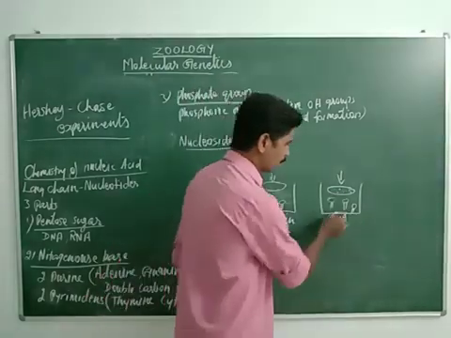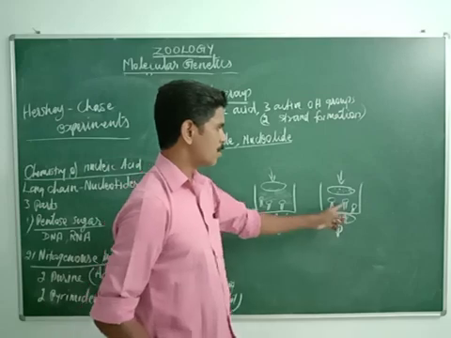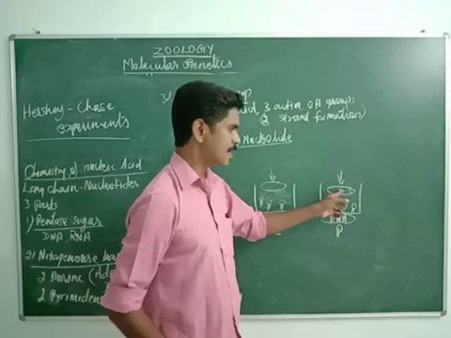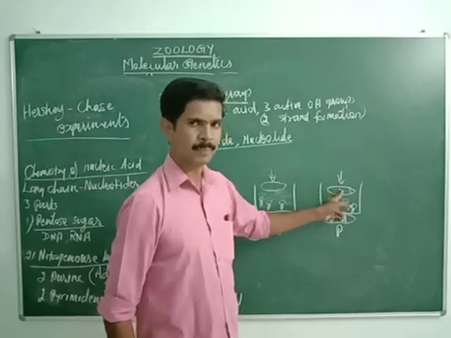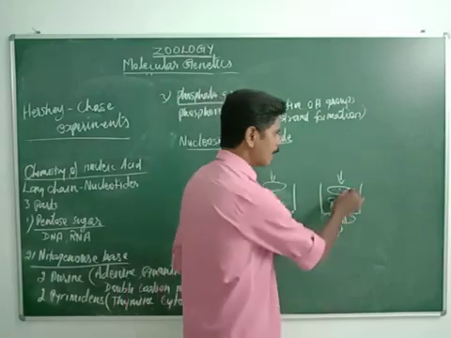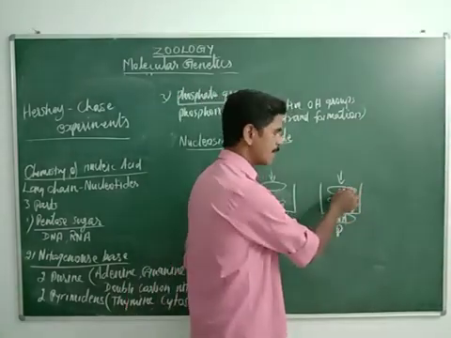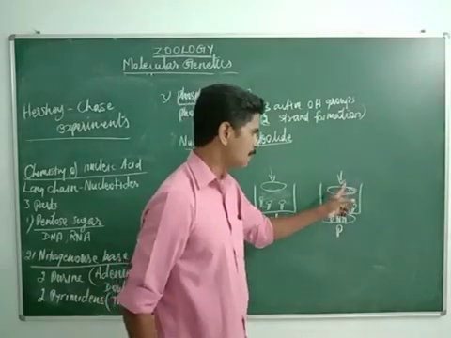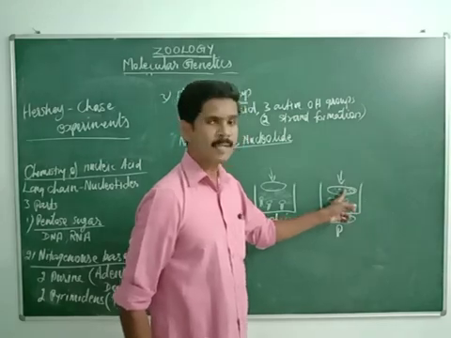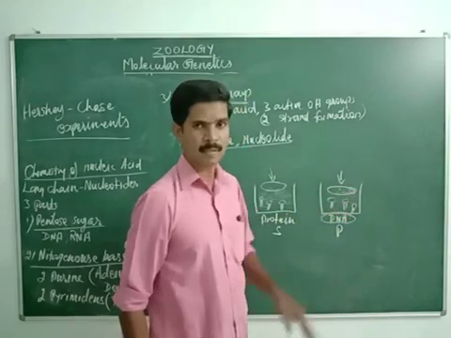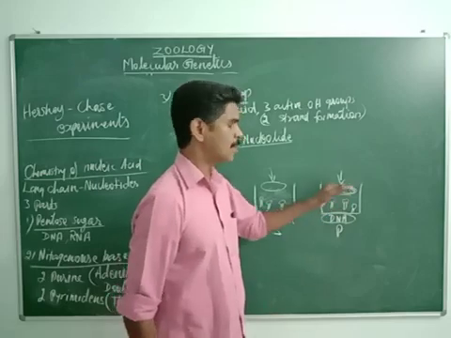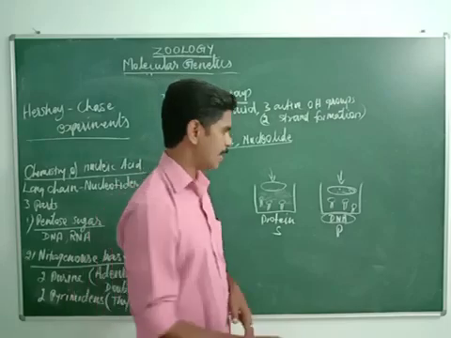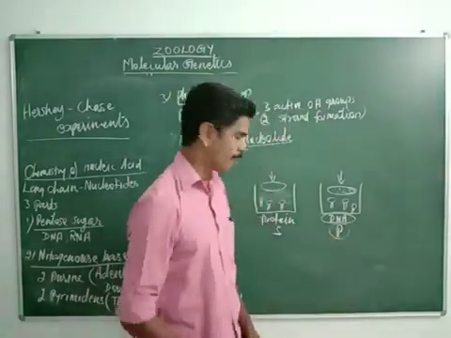Already here, what is there? DNA is there. So the T2 bacteriophage present in this culture medium inserted the DNA inside the Escherichia coli bacteria. Then finally they analyzed the progeny, or the young ones, released from this Escherichia coli bacteria. They analyzed the young T2 bacteriophage virus using radioactive methods. That T2 bacteriophage virus also carried only phosphate, not sulfur.